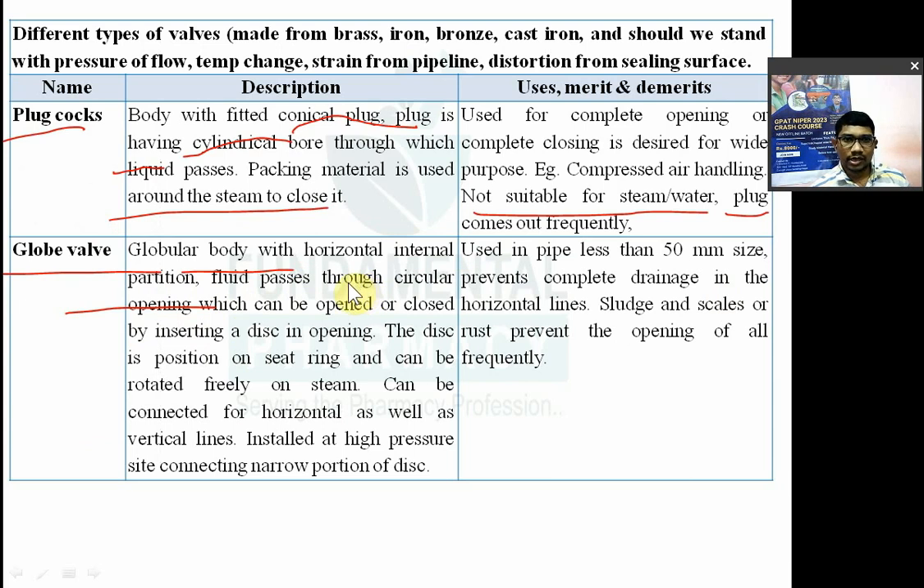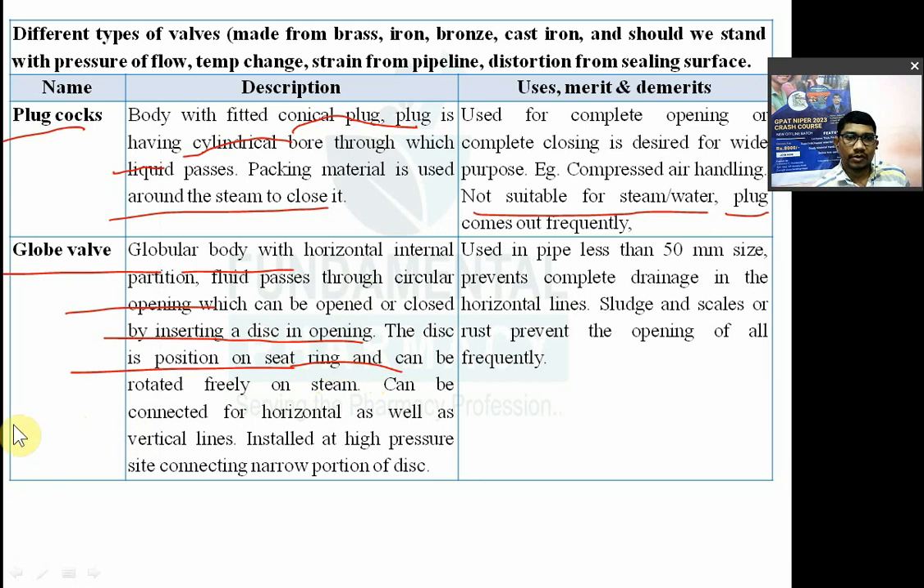Which can be opened or closed by inserting the disc in the opening. Okay? The disc is positioned. So disc is position मतलब disc कहाँ पे position होता है. So it is positioned on the seat ring. एक seat ring होता है उसमें वहाँ पे disc position किया जाता है.